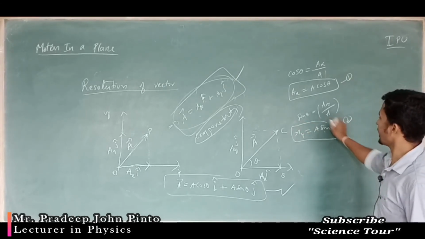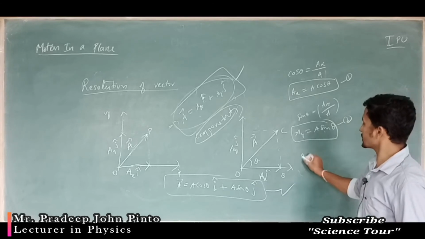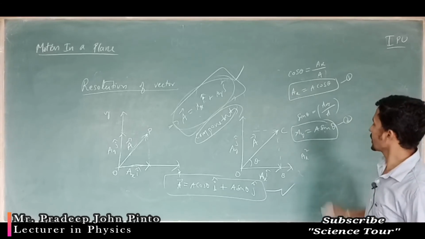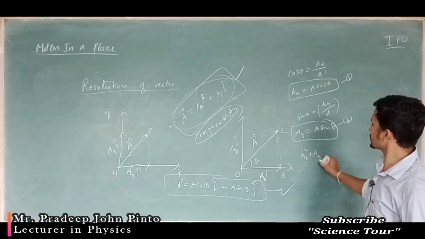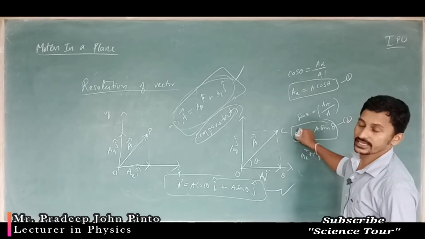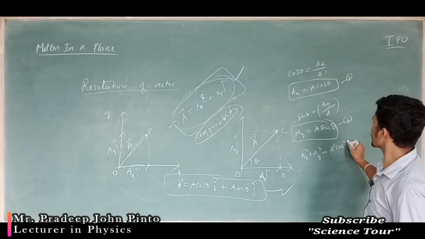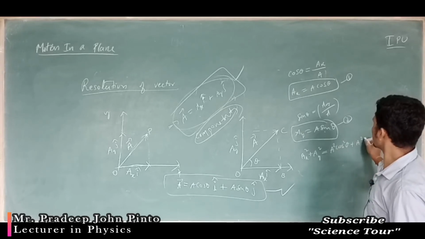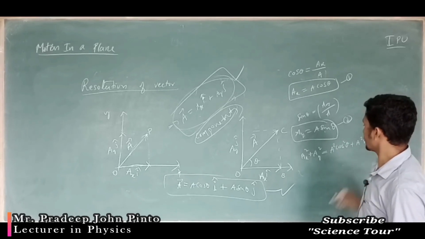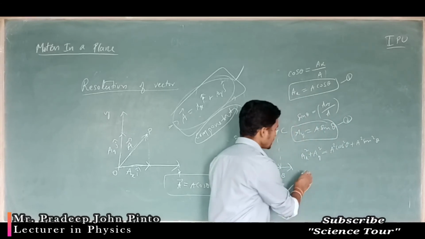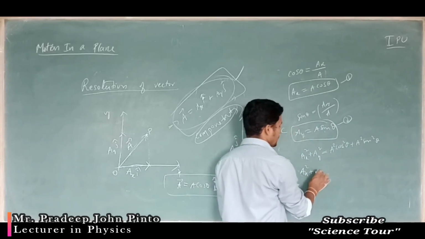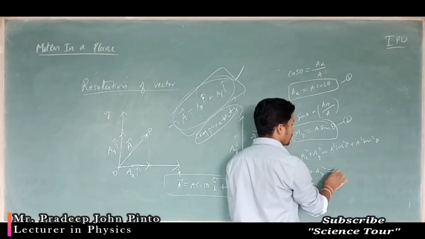If I write down Ax square plus Ay square on the left hand side, the right hand side is equal to A square cos square theta plus A square sin square theta. So what is the equation? Ax square plus Ay square is equal to how much?